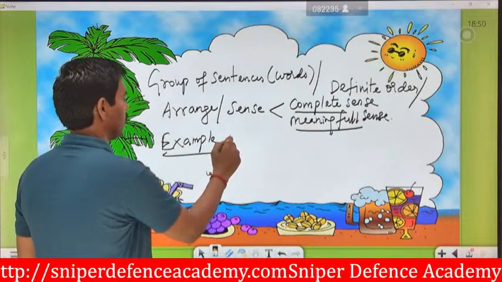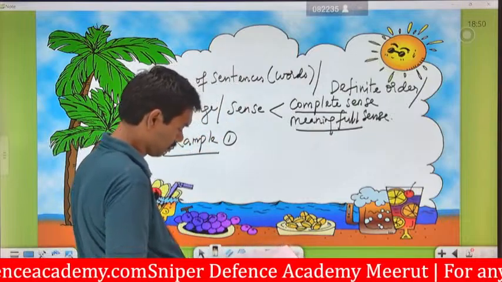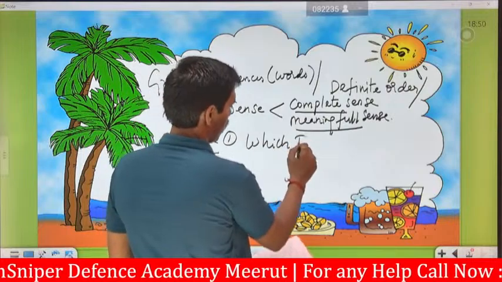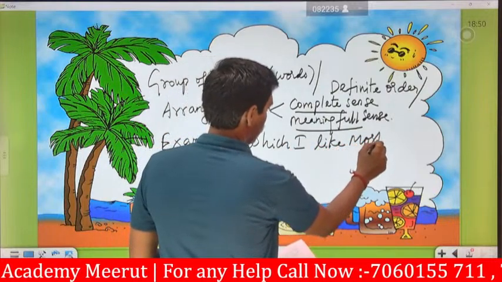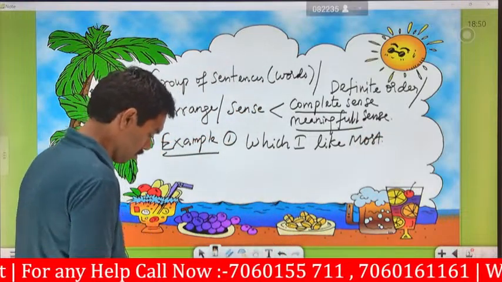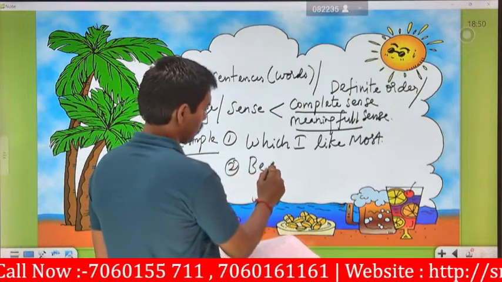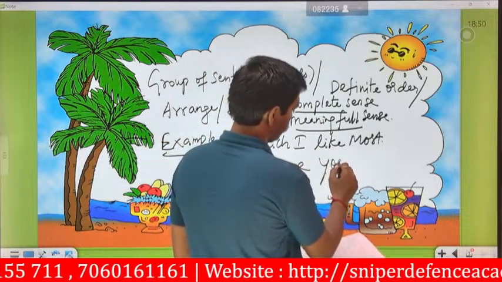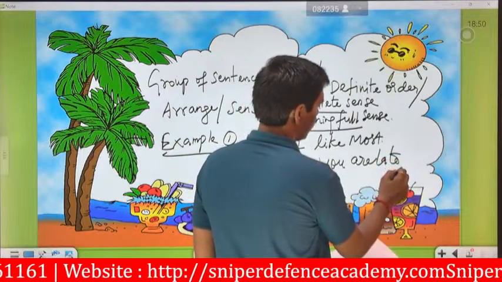Example 1: which I like most. Second one: because you are late. Because you are late. Okay, you know what is late? Late means time is late, you are delayed.